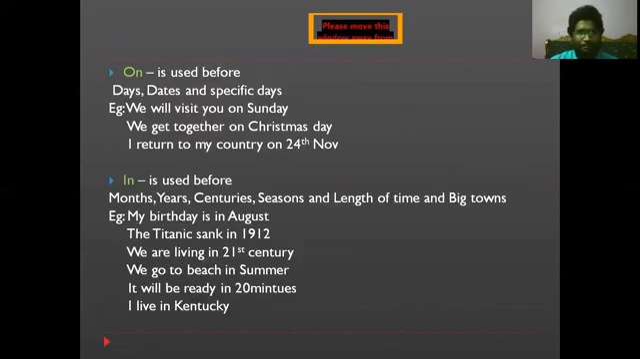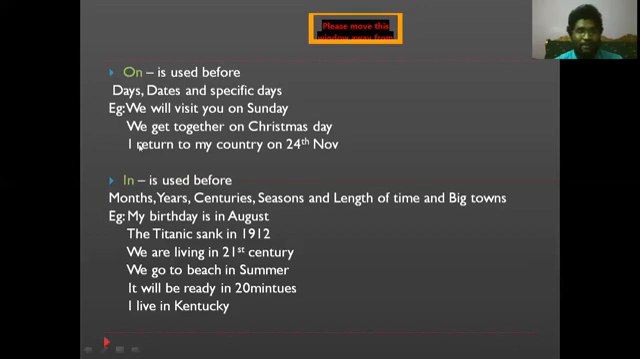And see here, I don't know how many of you are aware of where to use this, on. On is actually used before dates, days, as well as specific days. So when we are talking about these things, we have to use on before them. We cannot place on in any other way. Also we can use this one for fixity. The wall is on the wall. There, it's a fixing place. So for fixity also we can use on.